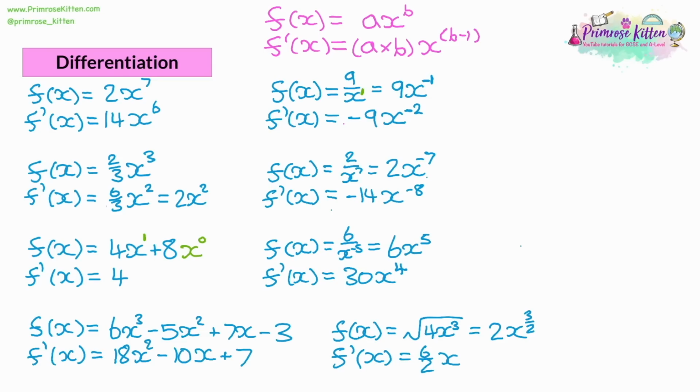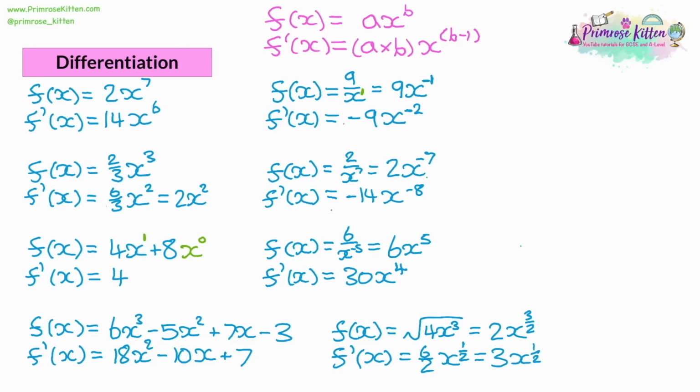And then the power is going to go down by 1. So 3 halves will go down by 1. That 3 halves is 1.5, so it goes down by 1 to 1 half. And then we can simplify the fraction: 6 over 2 is 3. So that gives us 3x to the power of a half. So really what we're doing here is using the laws of indices to rewrite our equation into the format that we're used to, to then properly differentiate it.